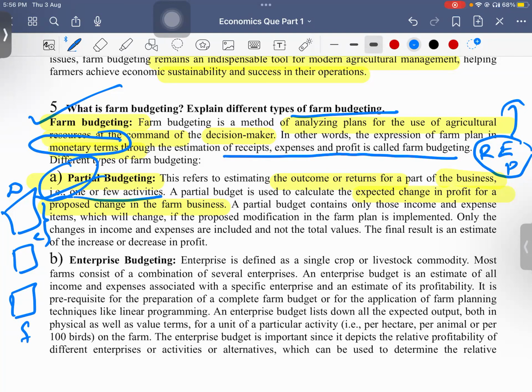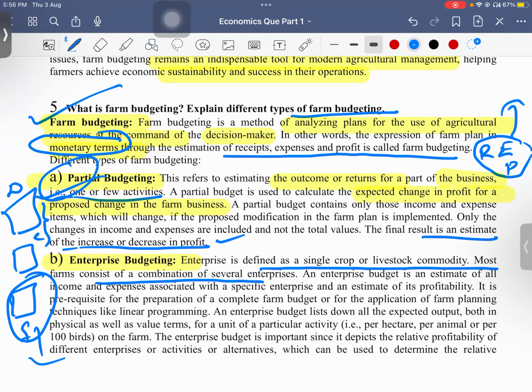So that is the partial. So here is the estimate of the increase or decrease in profit. But in the case of enterprise, we are looking at a particular enterprise, like fisheries only, if you are changing and doing the combination. It is defined as a single crop or livestock community. So anything where one is taken into account is called an enterprise. Any one enterprise is taken into consideration.